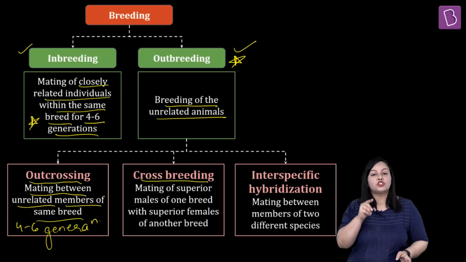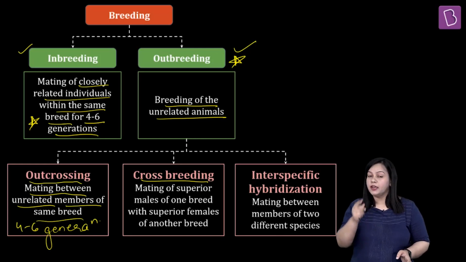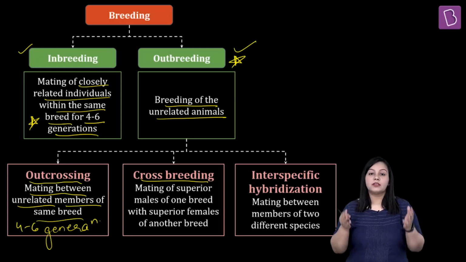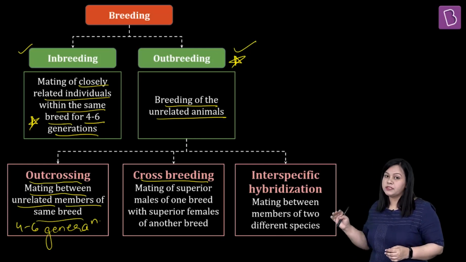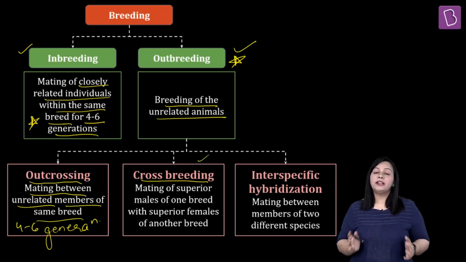Actually, this is the most specific technique which is used to overcome inbreeding depression. In fact, many times you get a question that which of the following outbreeding methods is used to overcome the inbreeding depression. अगर आपको इन सब में से choose करना हो तो आप ये आंसर crossbreeding का choose करेंगे. Okay, crossbreeding क्या होती है?